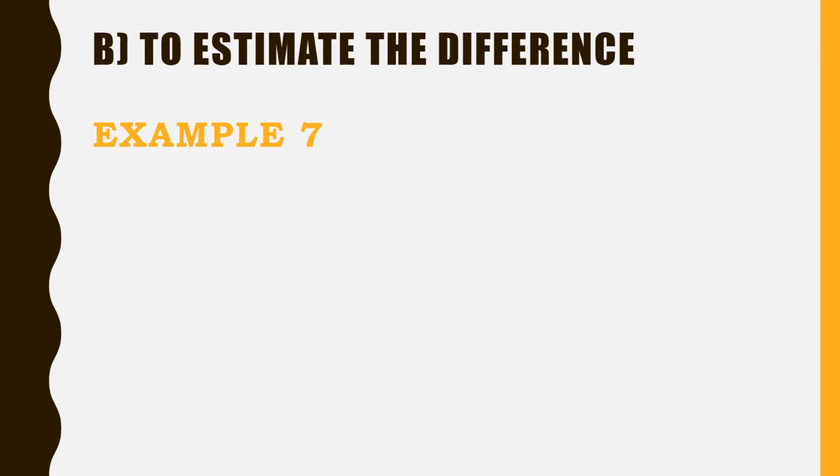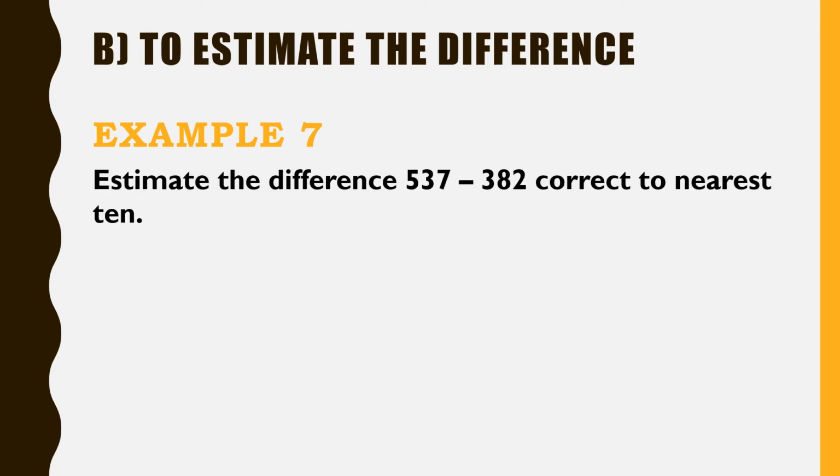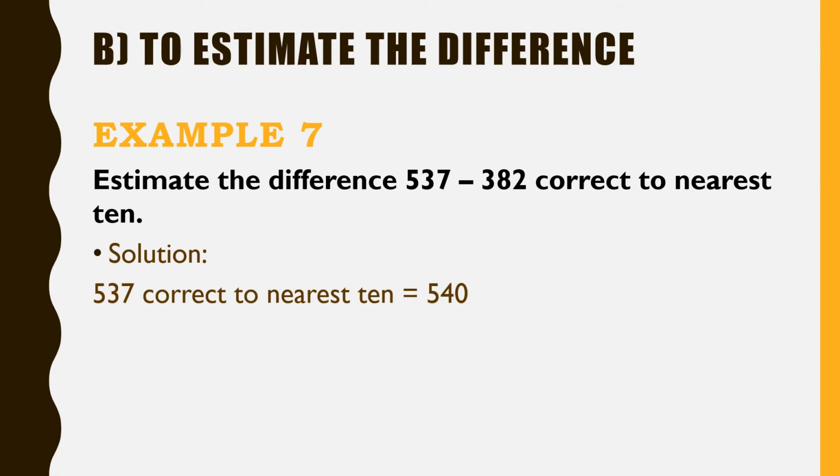Let's see example 7. Estimate the difference 537 minus 382 correct to the nearest 10. Let us see the solution. 537 to the nearest 10 equals 540. Here when we say the tens place, you should see the ones place. Okay, it's more than 5. So 7 it is. So add 1 and you get 540.